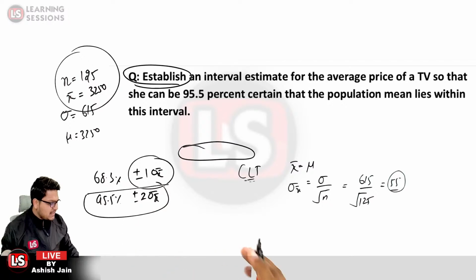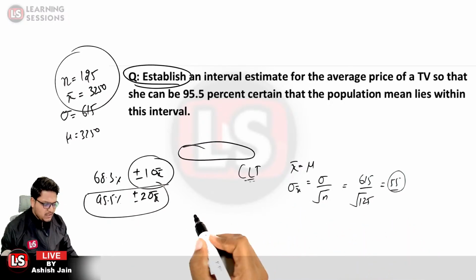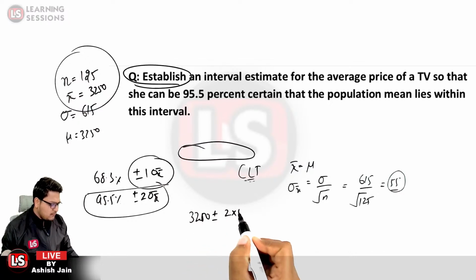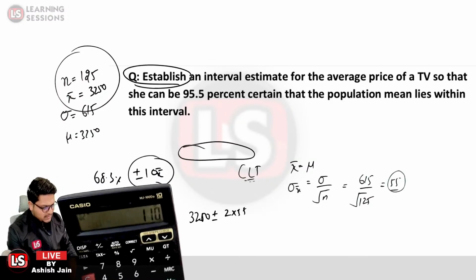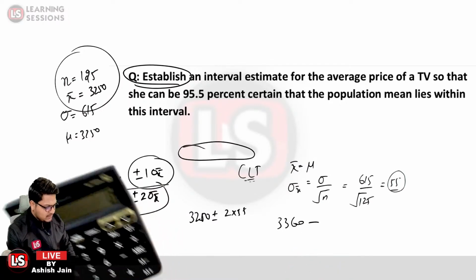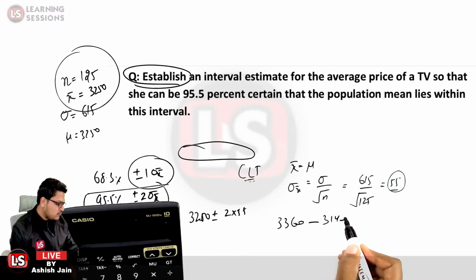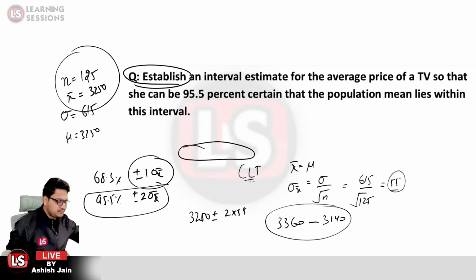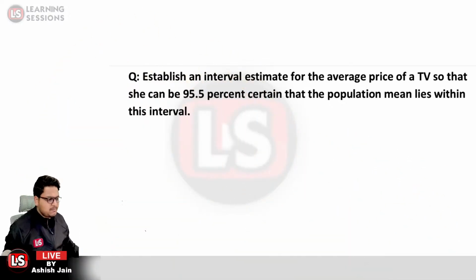Okay, so we have already calculated the sigma x bar, that is 55. So what will be the established interval? It will be 3250 plus minus 2 times 55, that is 110. So 3250 plus 110 gives the upper confidence limit, 3360, and the lower confidence limit will be 3250 minus 110, that is equal to 3140. So that would be the established interval for the second case. Is that clear? So that would be related to this particular question.